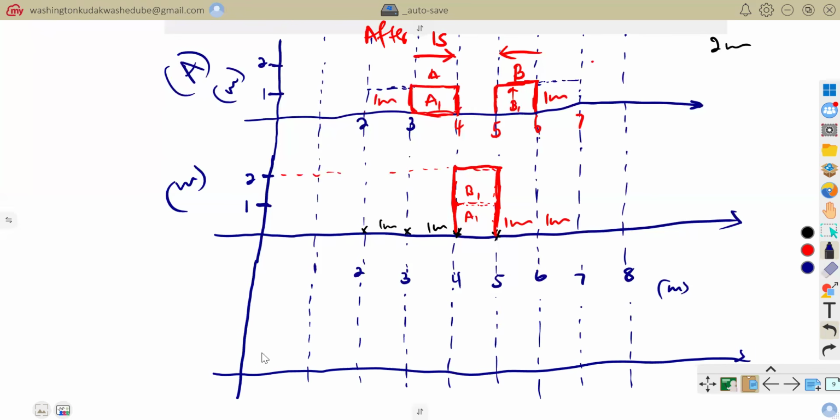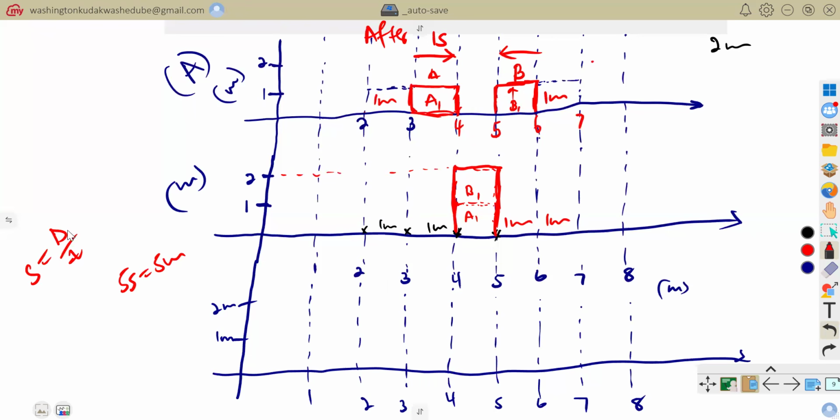And then, or else that is the point of rest. That is 1 meter, that is 2 meters. And then that is 1, 2, 3, 4, 5, 6, 7, 8. Now, let's look at pulse A. After 5 seconds, it would have moved what? 5 meters, because we are saying the speed is equal to distance over time taken.